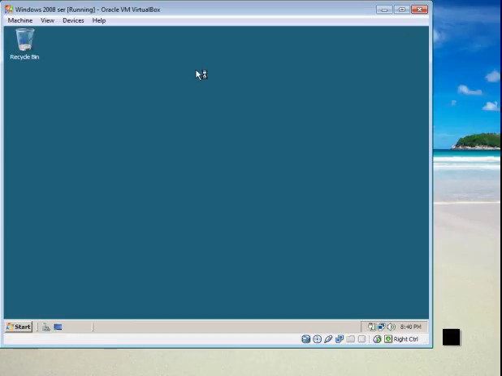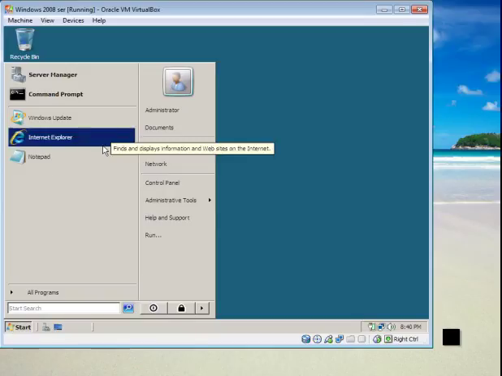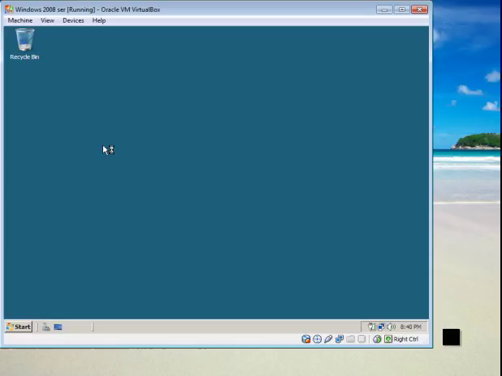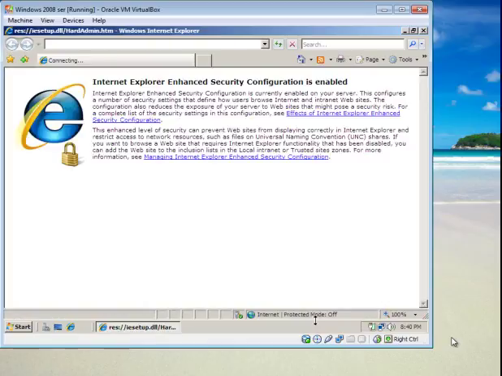And this is your desktop. If you want, you could just make sure that everything is there. Start, you have internet access. Okay, and you need to configure everything else. So that is how you